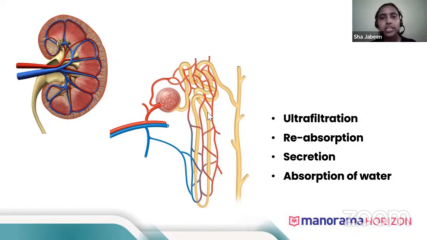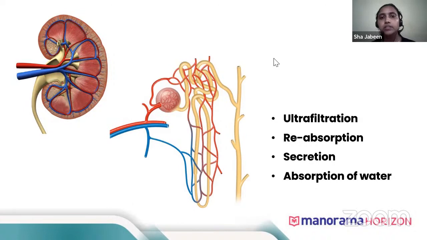So once it is reabsorbed, the tubules also secrete some unwanted substances, like hydrogen ions and extra sodium, which get secreted from the tubules also. So selective secretion takes place here, and then it comes into the collecting duct. In the collecting duct, if there is still water in the urine, it gets absorbed, and the urine becomes very concentrated, containing less water and a high amount of salts.